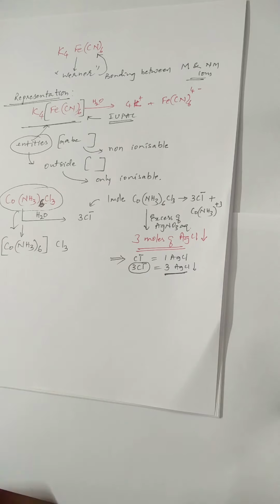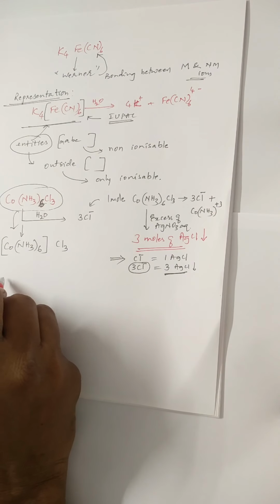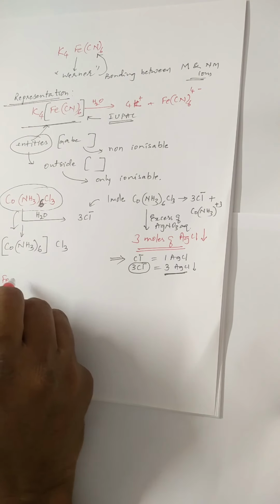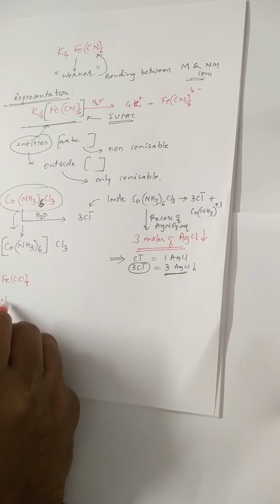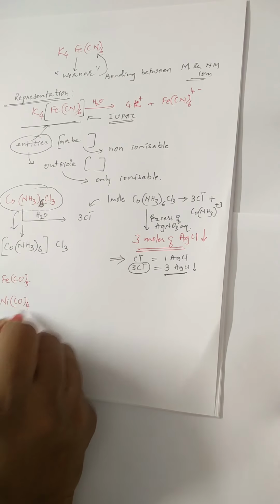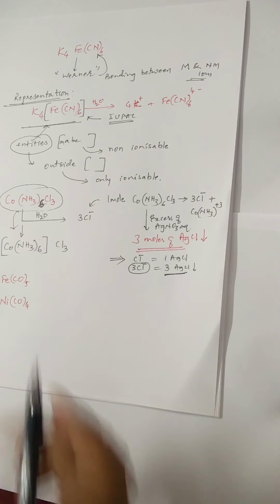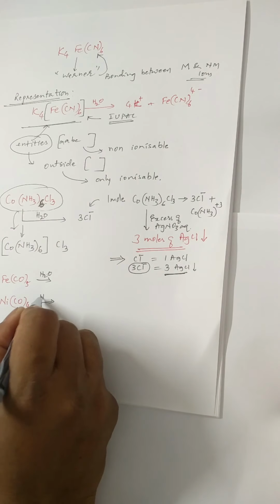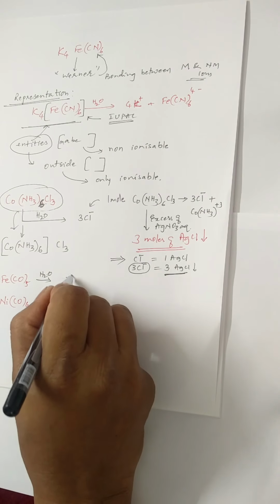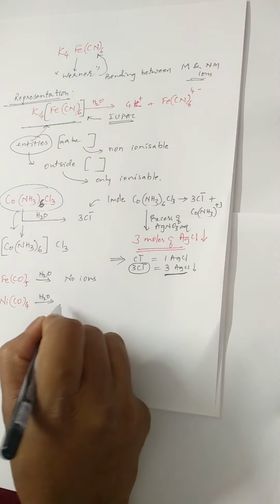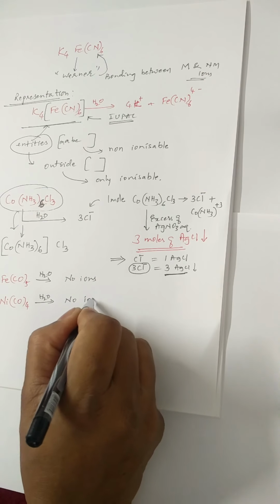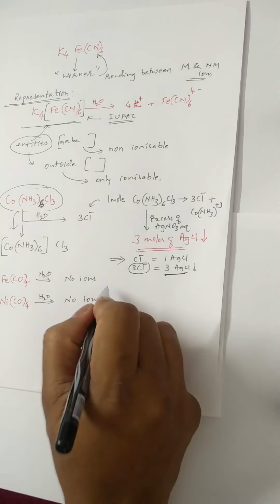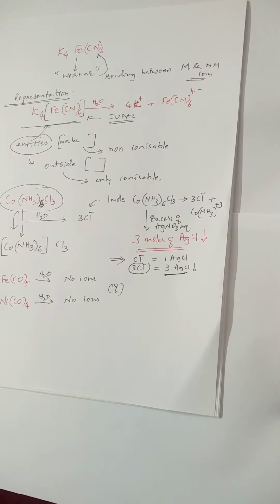There is another example. When Fe(CO)5 or Ni(CO)4 are added to water, we notice that no ions are produced. Then the question arises, how do you confirm that ions are not produced?